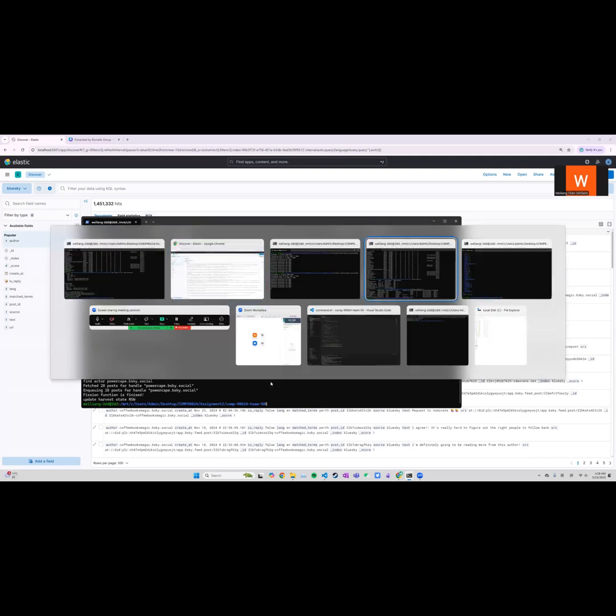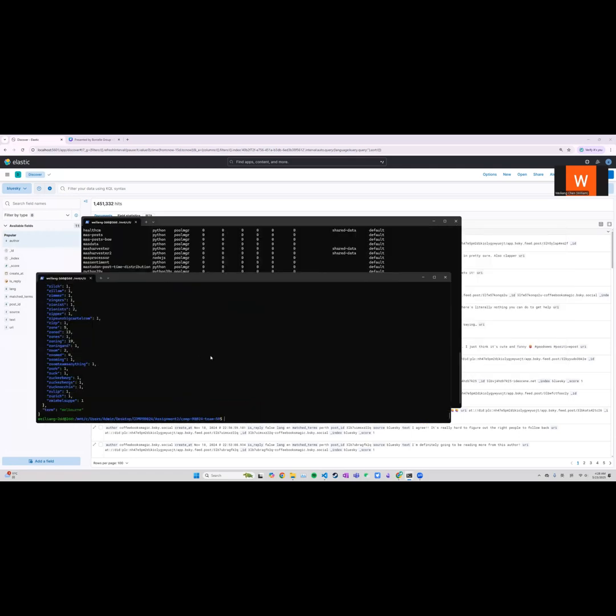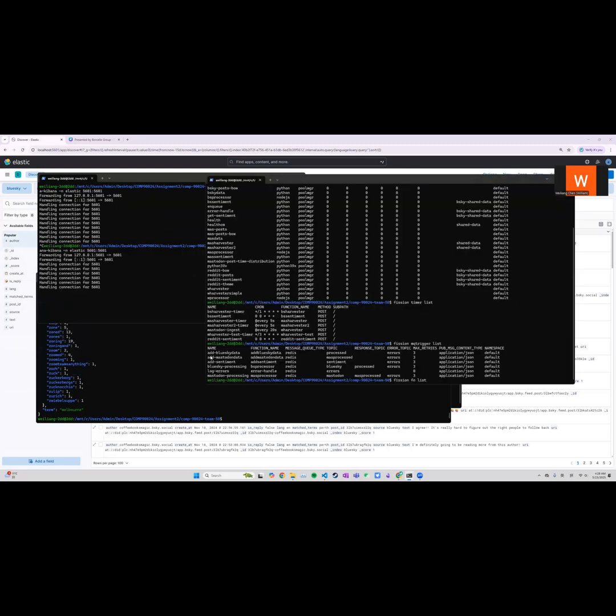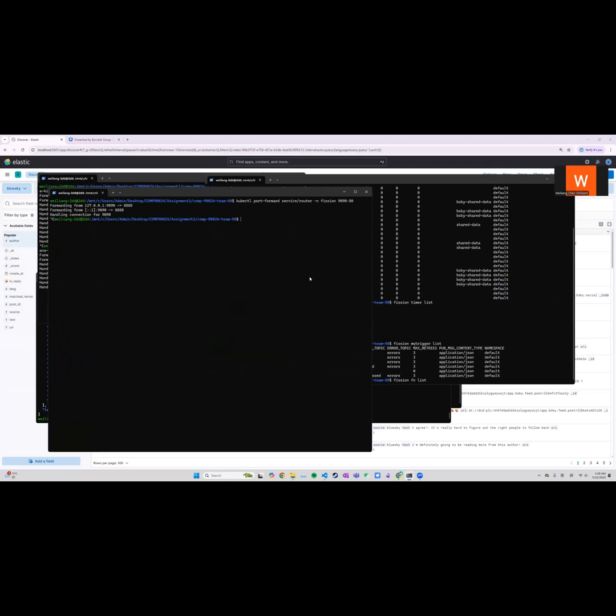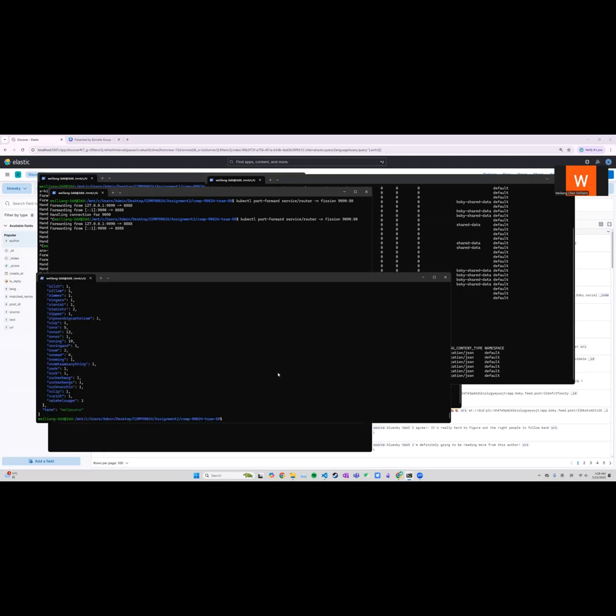We can also test our backend. First, we need to port forward our route, our Fission router. Now we are able to test our API, our backend. This is one of the APIs from our backend, and it should retrieve a bag of words based on the term we specify here.